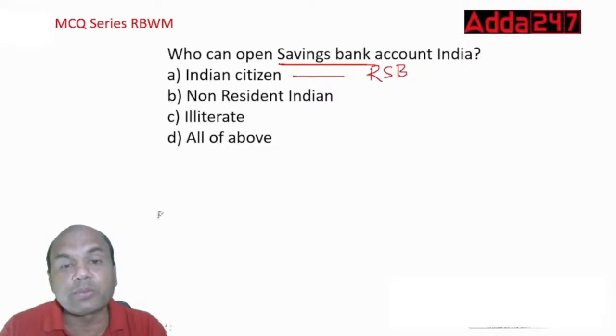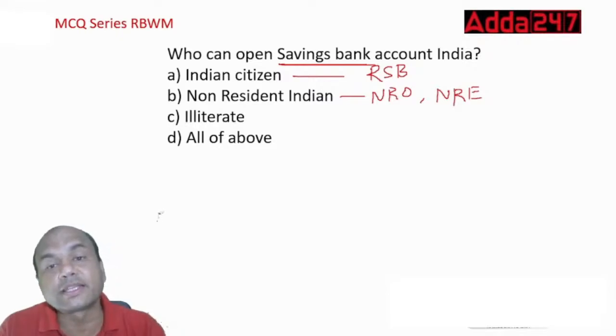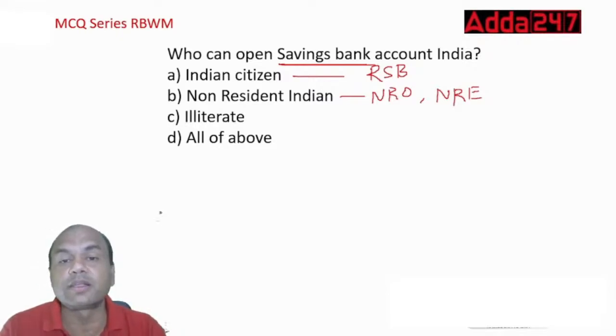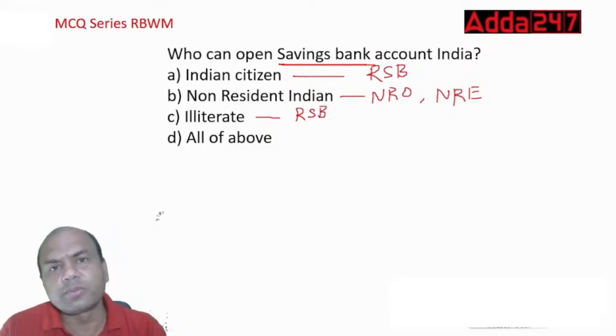When an NRI opens the savings account, it can be two types, NRO or NRE. Both are allowed. Okay, NRO and NRE: non-resident external and non-resident ordinary. Both these are non-resident accounts. Illiterate, yes, obviously, that is RSB only, Resident Savings Banks. So anyone can open the savings account.